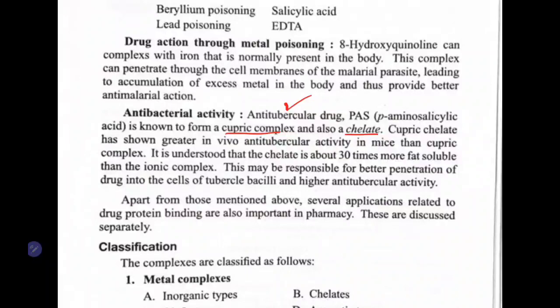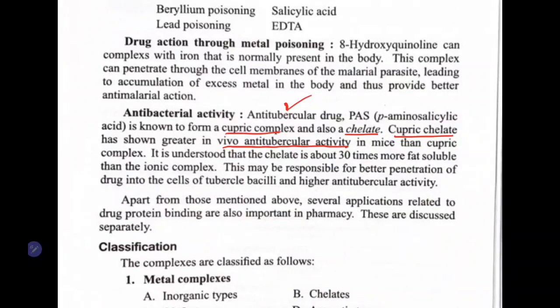Now, the cupric chelate has shown greater in vivo anti-tubercular activity in mice compared to normal para-aminosalicylic acid. Para-aminosalicylic acid is used for treating tuberculosis. What they found is, when you add a complex of para-aminosalicylic acid with copper, which forms a chelate, it has more antibacterial activity compared to the plain para-aminosalicylic acid.